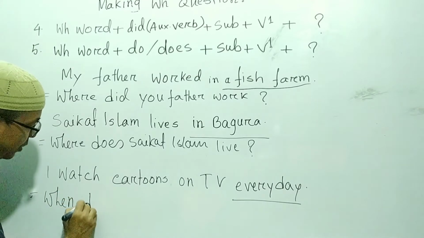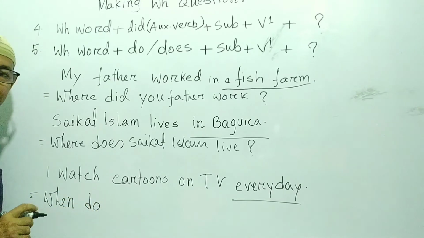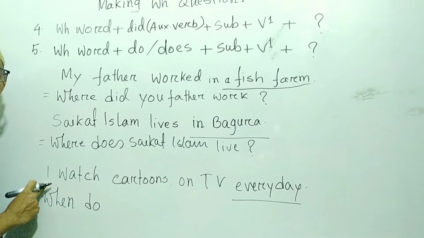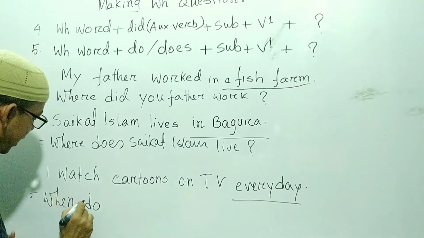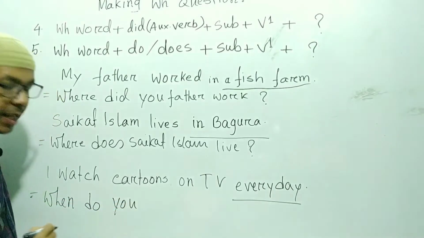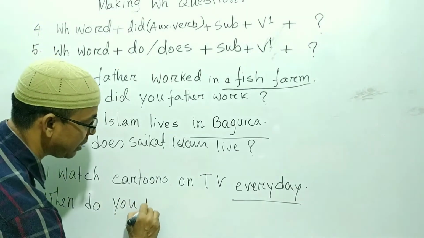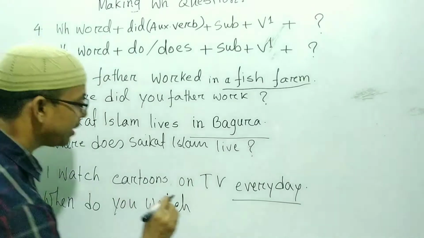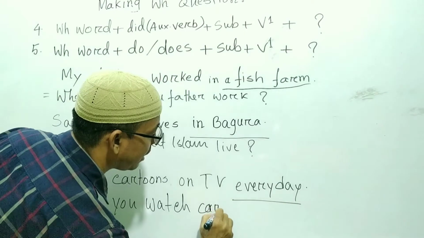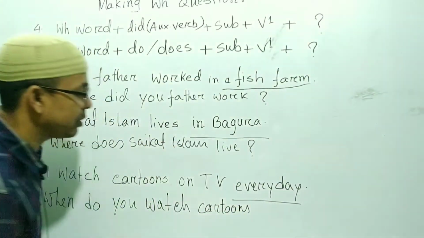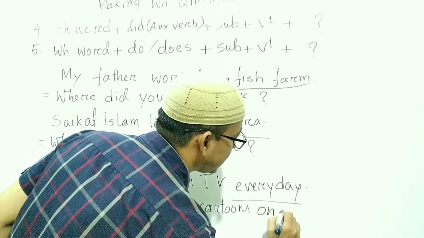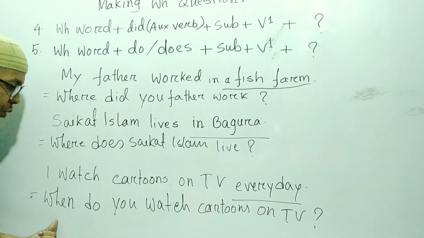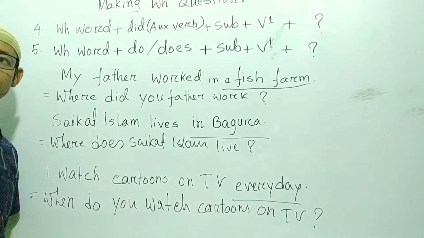So write here, do. When do, then the subject. The subject here is I, and you know that instead of I, you have to take the pronoun you. So, when do you, then the main verb of the sentence, watch, W-A-T-C-H, watch. When do you watch? Then cartoons, on, then TV, okay, and a question mark should be given. So the question is, when do you watch cartoons on TV?